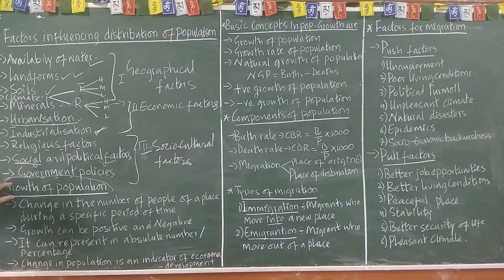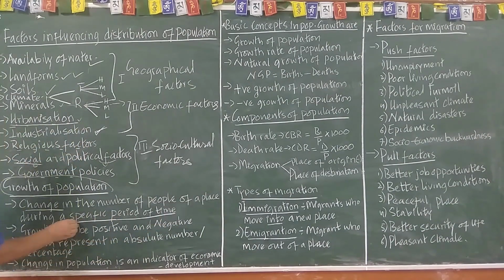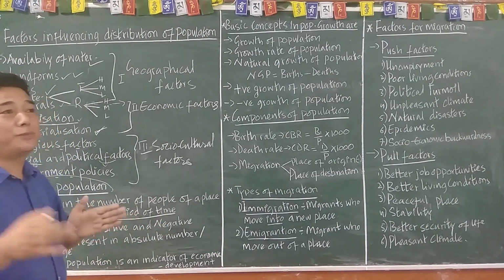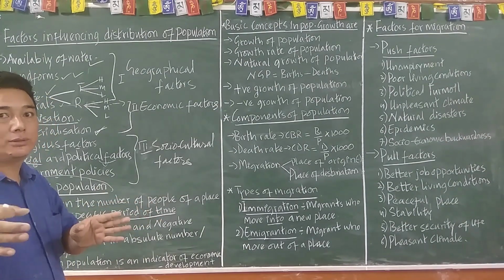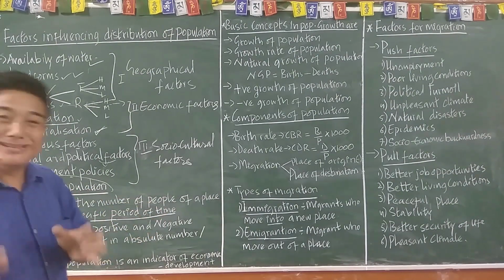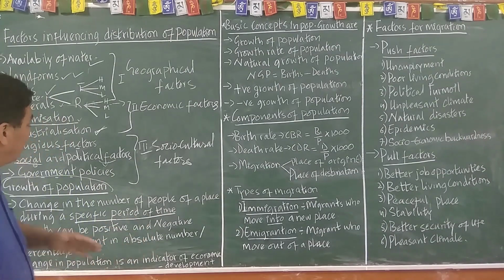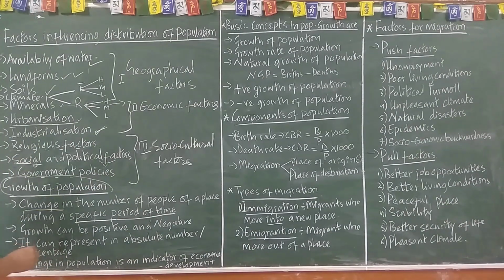The next important part is the growth of population. Yesterday we have done that. Growth of population is nothing but a change in the number of people of a place during a specific period of time, or during two specific times, let's say 2001 and 2011. What is the population of India in 2001, and what is the population of India in 2011? And then the 2021 population of India. Okay, then next.